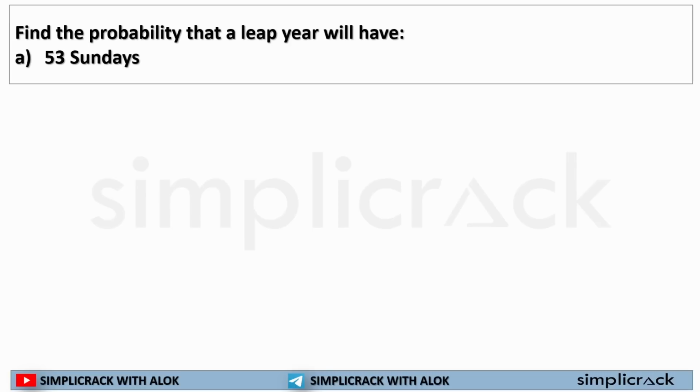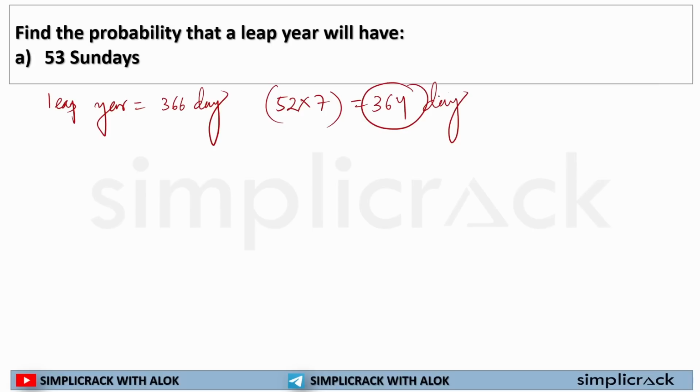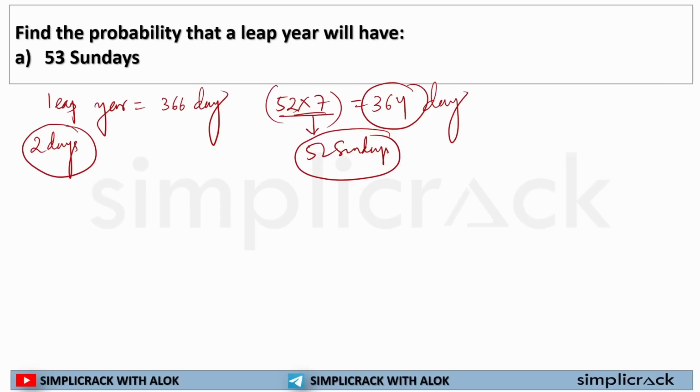See, the probability that a leap year will have 53 Sundays. First thing you need to understand, a leap year has 366 days. As we know, in a year we'll get 52 weeks, that will lead to 364 days. So you will be left with 2 days, right? And in these 52 weeks, you will have 52 Sundays. So these 2 days, what is the possibility of getting these 2 days? These 2 days can only be possible if the